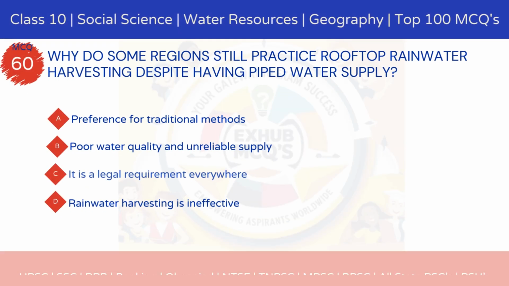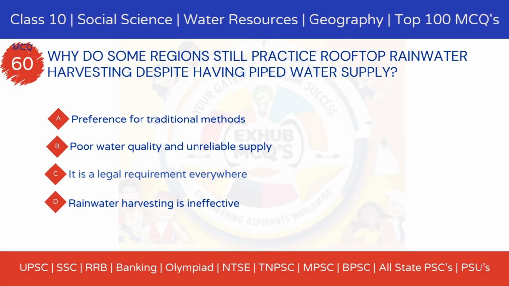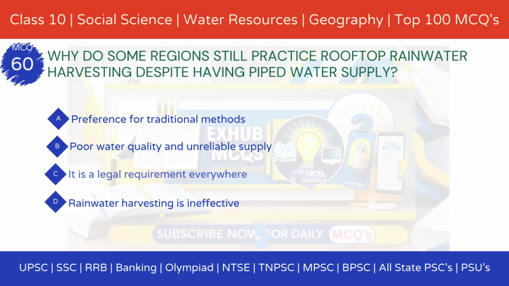Question 60. Why do some regions still practice rooftop rainwater harvesting despite having piped water supply? Option A, preference for traditional methods. Option B, poor water quality and unreliable supply. Option C, it is a legal requirement everywhere. Option D, rainwater harvesting is ineffective.